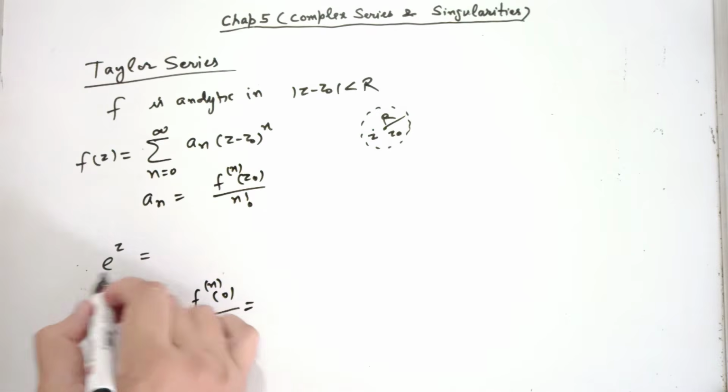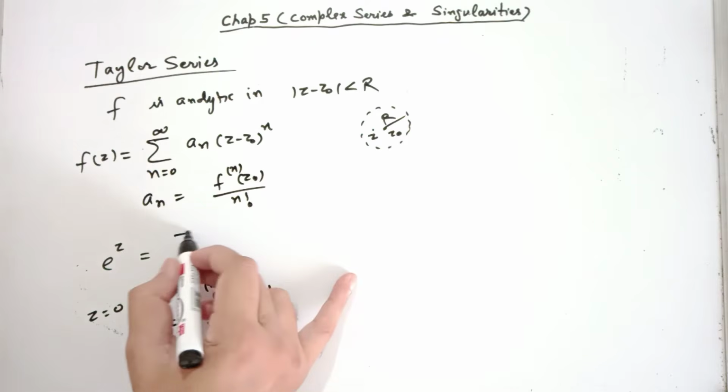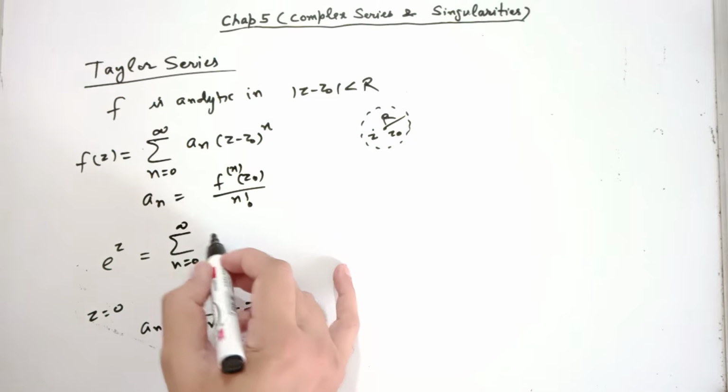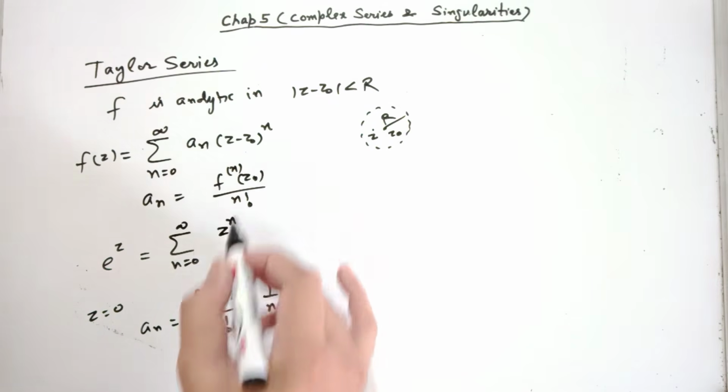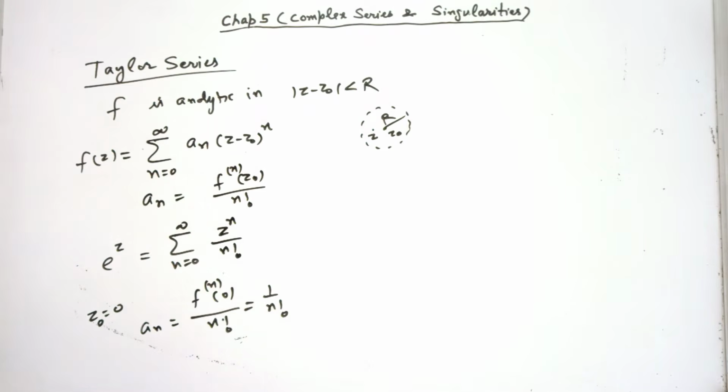You know all derivatives of e power z are e power z, so you get 1 over n factorial. So what is this Taylor series? Summation n varying from 0 to infinity z power n over n factorial, because we are choosing z0 as 0. That is the usual expansion of e power z. So using Taylor series you can find the expansion of different functions in powers of z or in powers of z minus z0.